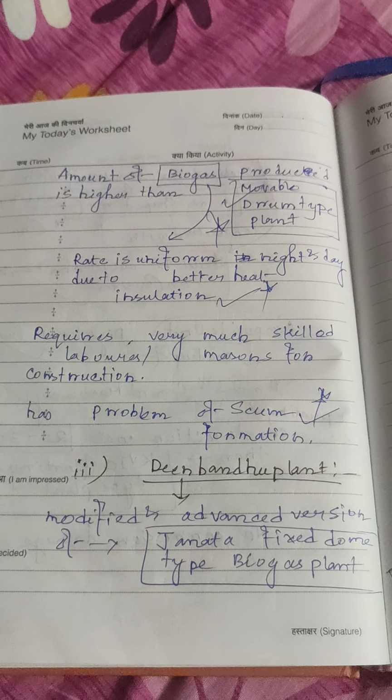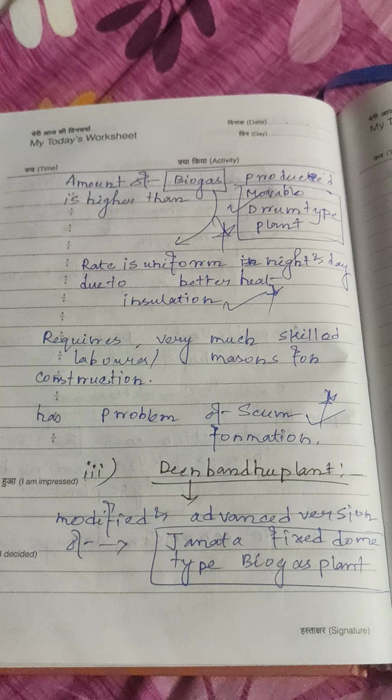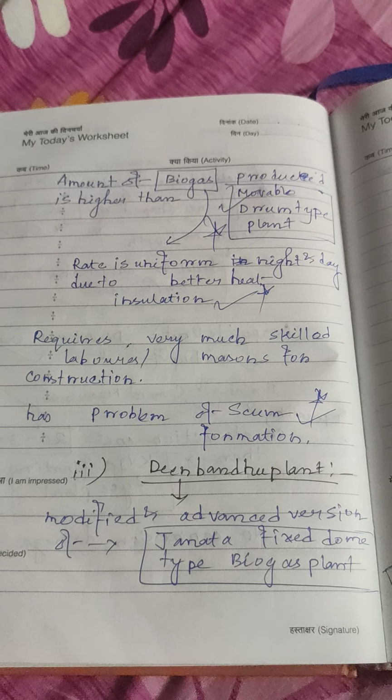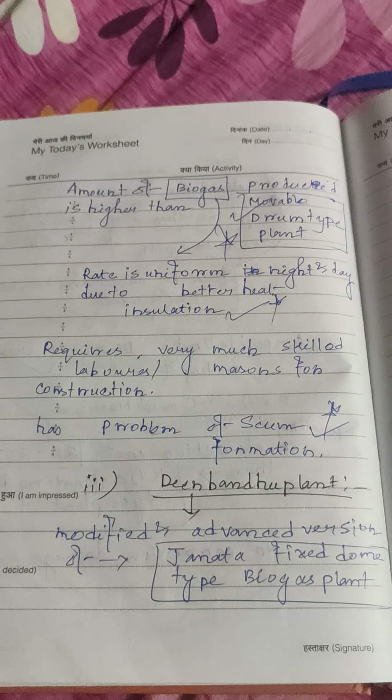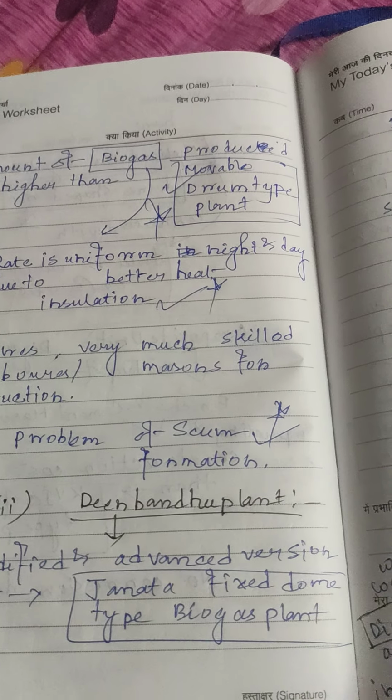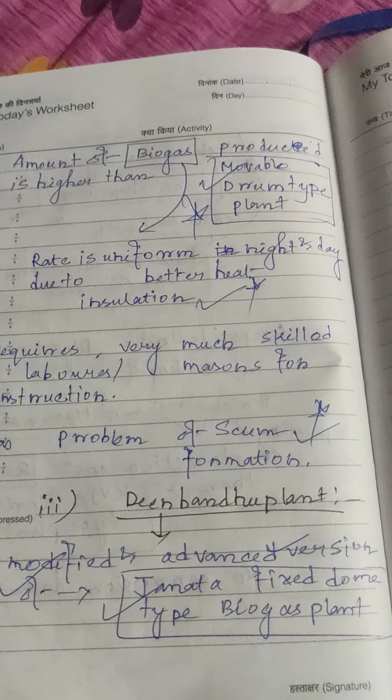The disadvantages of Janata type biogas plants are that they require very skilled laborers or masons for construction and have problems of scum formation. Dinabandhu type of biogas plant is the modified and advanced version of the Janata fixed dome type of biogas plant.